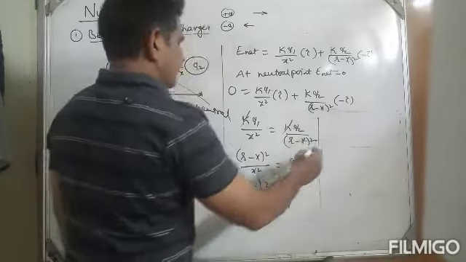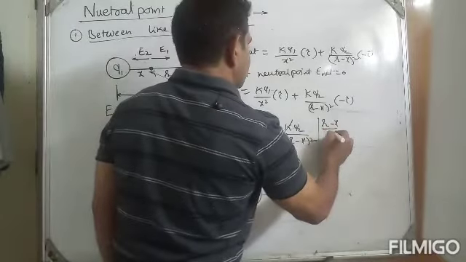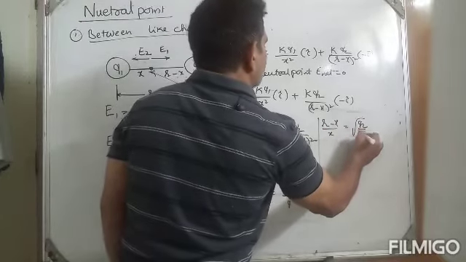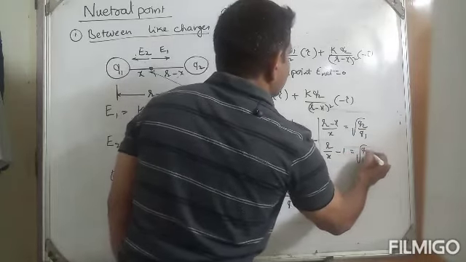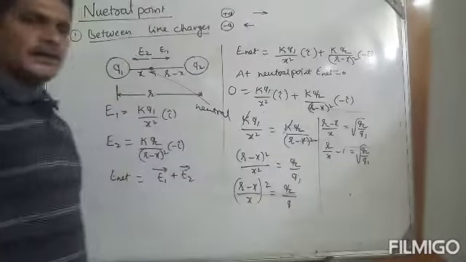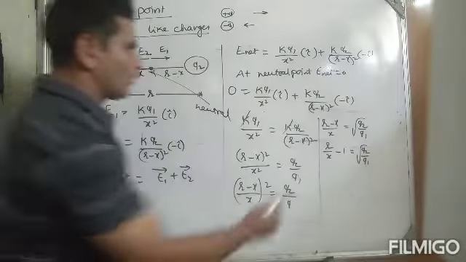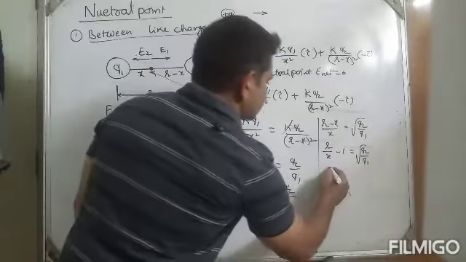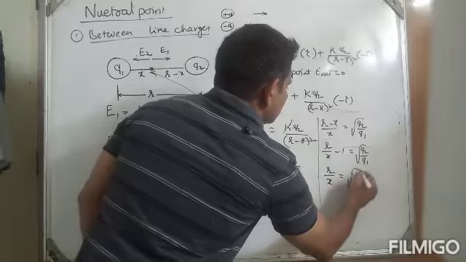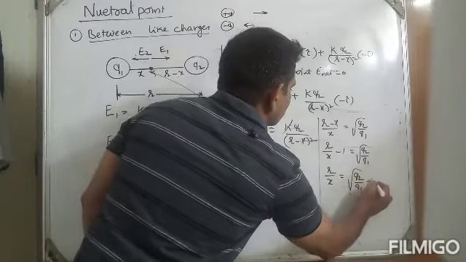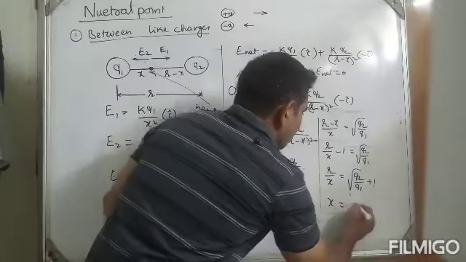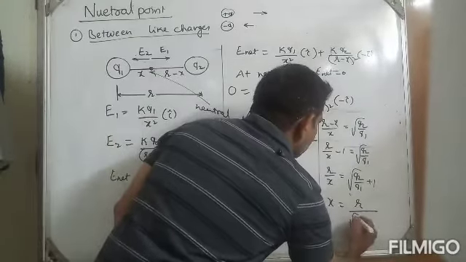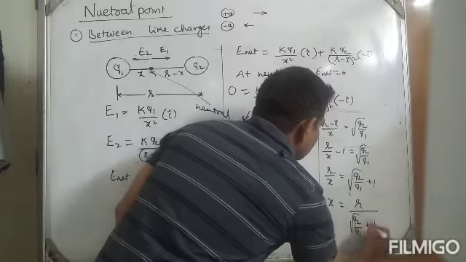From that, (R minus X) by X is equal to root over Q2 by Q1. R by X minus 1 is equal to root over Q2 by Q1. Understand or not? So if the minus goes that side, R by X is equal to root over Q2 by Q1 plus 1. Therefore, X is equal to R by (root over Q2 by Q1 plus 1).